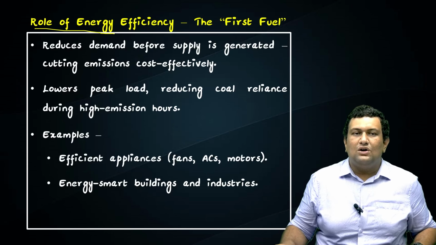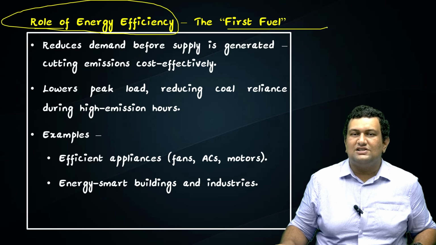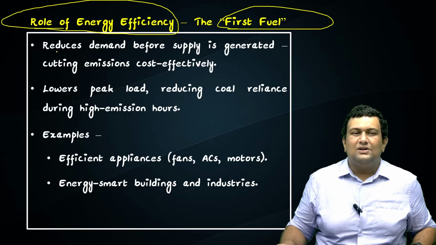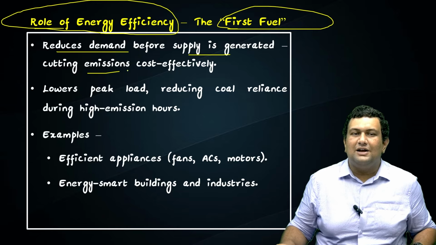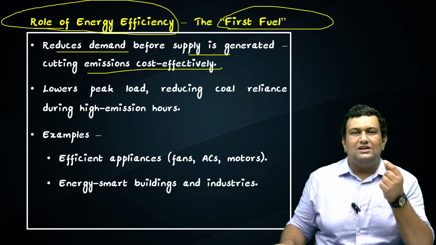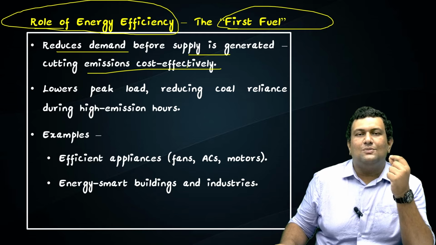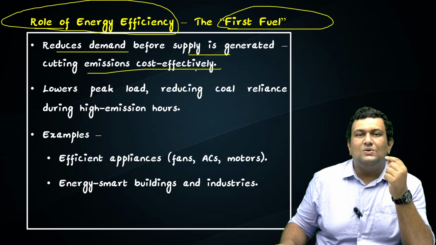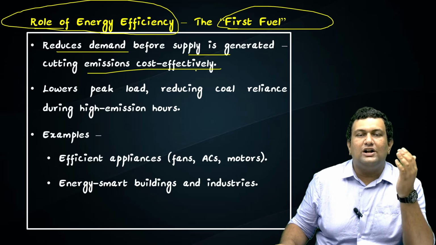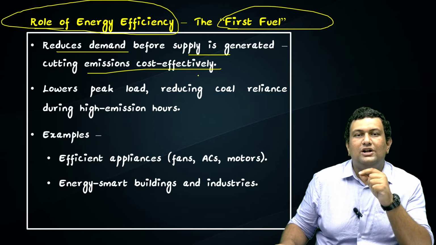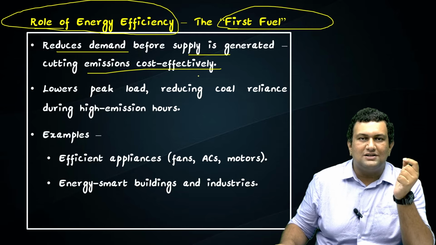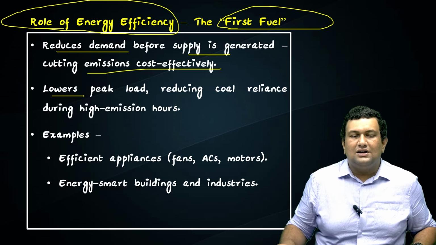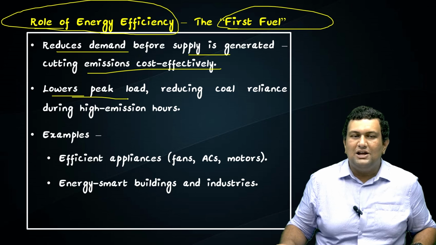So we'll see the role of energy efficiency. It's also called the first fuel. It reduces demand before supply is generated, cutting emissions cost effectively. For example, in the previous case where we explained demand peaking at night for electricity, suppose you get an opportunity to reduce that demand itself. Then you don't need to supply so much electricity from the coal power plants. So one way is to reduce the demand. It results in lowering peak load, reducing coal reliance during high emission hours.